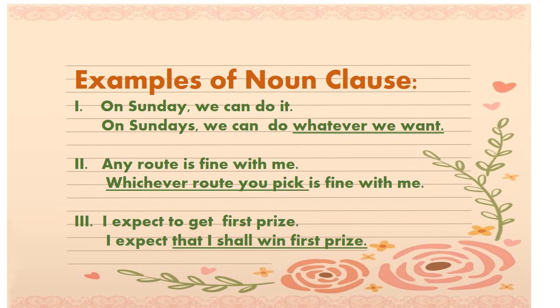I expect to get first prize. Instead of this, I will write, I expect that I shall win first prize. Now, I shall win is a verb here, and this is beginning with the conjunction that. I expect what? This clause is giving us the answer of what. So this is a noun clause.